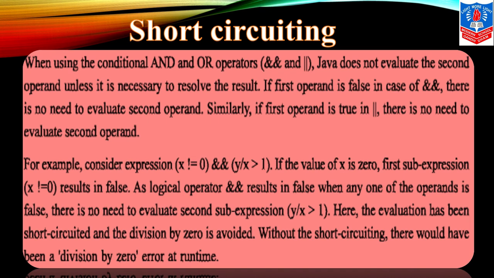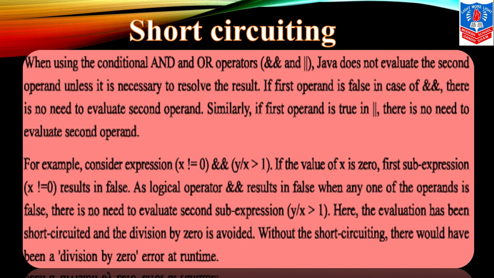The next, when using the conditional AND and OR operators, ampersand and two vertical lines, that is pipe symbols, Java does not evaluate the second operand unless it is necessary to resolve the result. If the first operand is false, in case of two ampersands, there is no need to evaluate the second. Similarly, if the first operand is true, no need to evaluate the second.